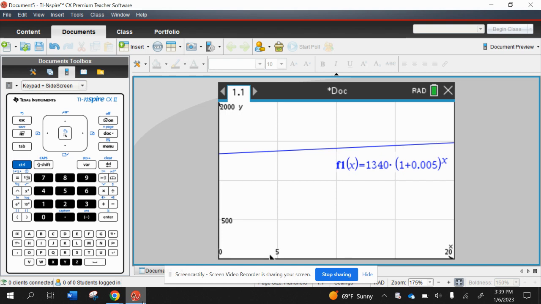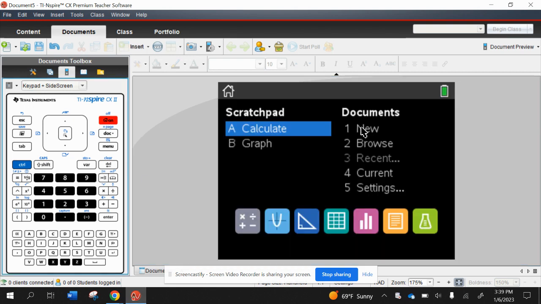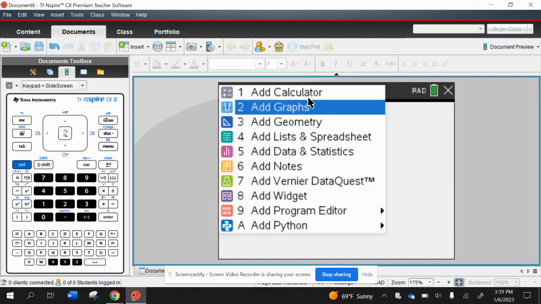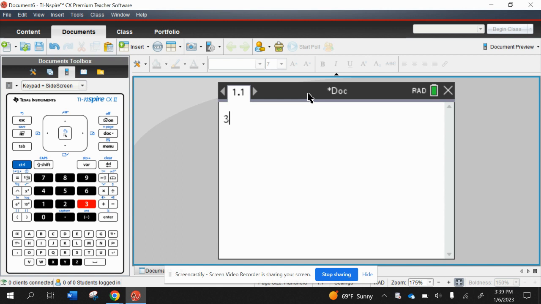So now let's use that, and we'll go to the calculator. On, New Document, No, Add Calculator. So that's 35.00 times (1 plus 0.025) to the 23 is 61.76.